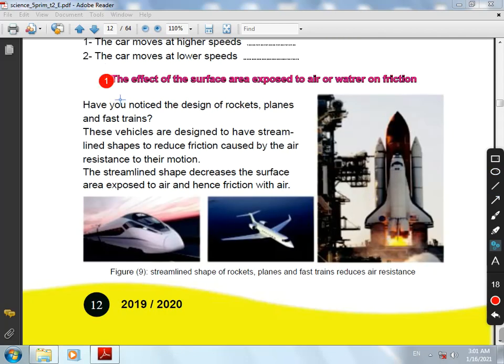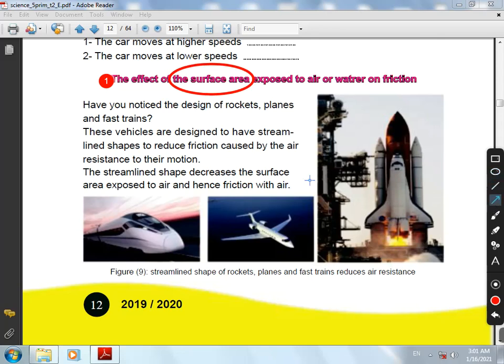Factor number two that affects friction force: surface area. Surface area has a direct relation with friction force. Again, surface area has a direct relation with friction force. Meaning, by increasing surface area, friction force increases. Decreasing surface area, friction force decreases.